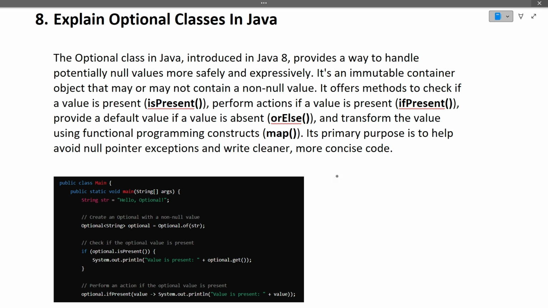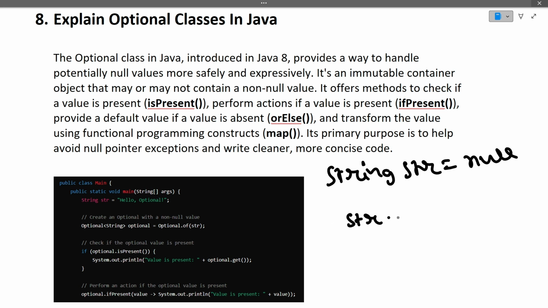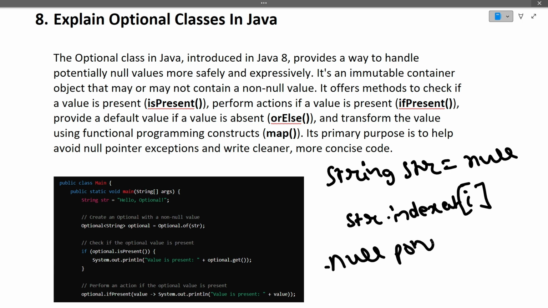Let's suppose you have an object. Say you have String str equal to null. Now if you try to do any operation on this string, say str.charAt(i), the string is null and we try to fetch the ith index, then it will give us an error, a NullPointerException.